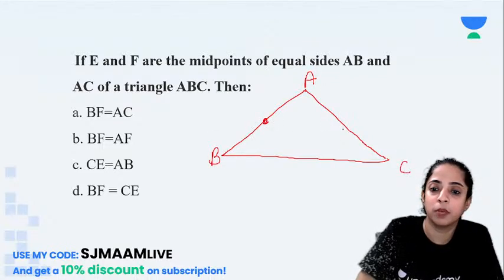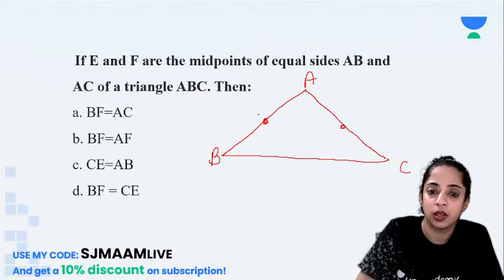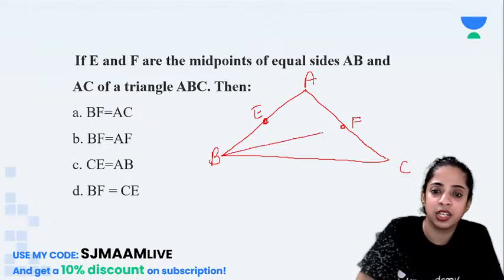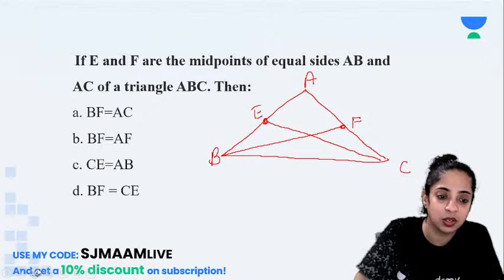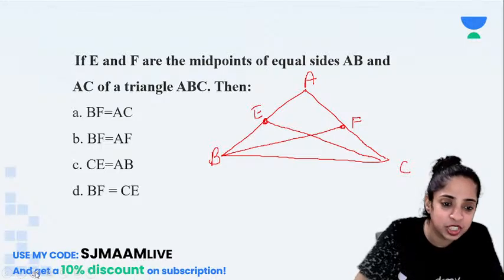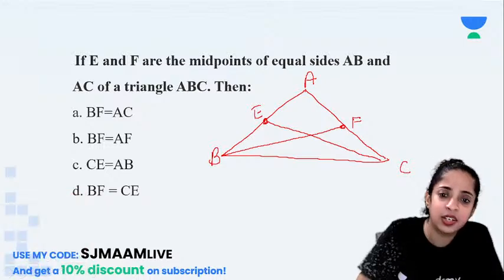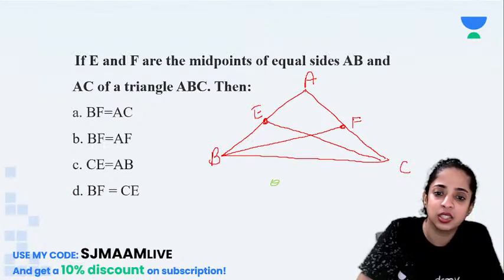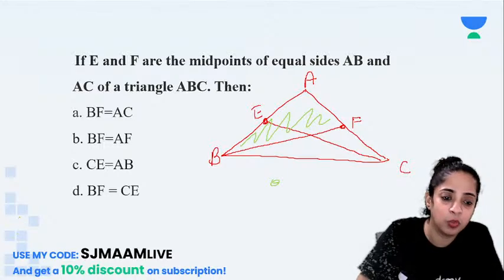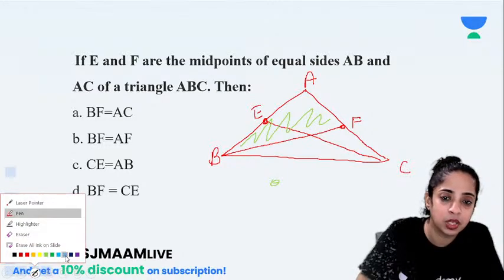So if these two are midpoints, B, E and F. So if I take this triangle and these two triangles. Let me change the color. So if I take these triangles, this triangle and one more, this triangle.